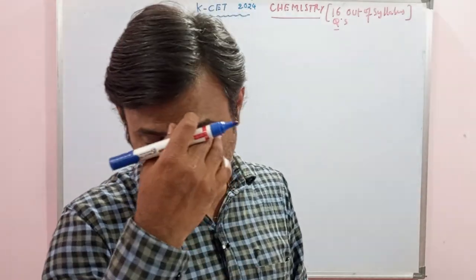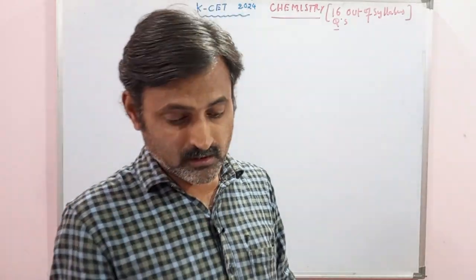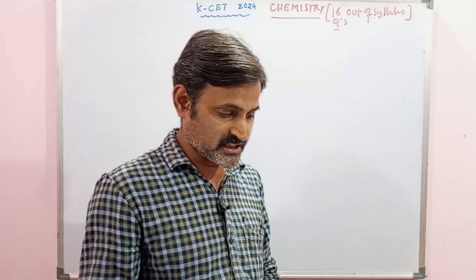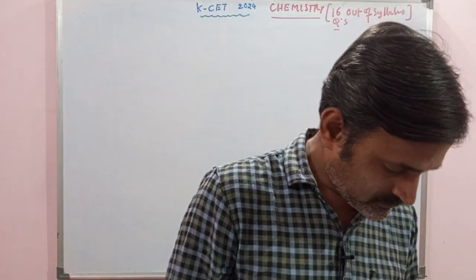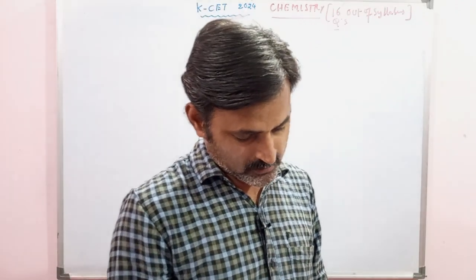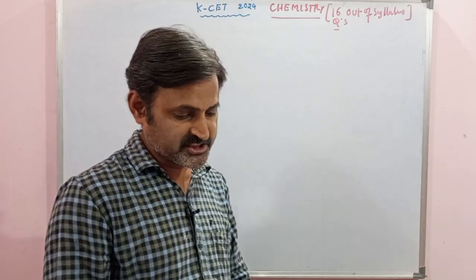And from the chemistry in everyday life chapter, one or two questions came. Coming to another one, we have states of matter, one question from the van der Waals expression came. And after that, three questions from solid state came.